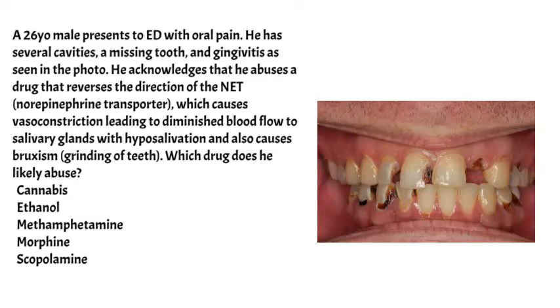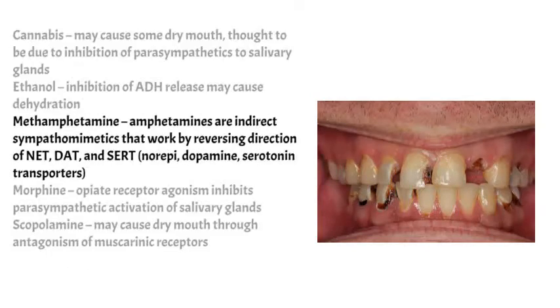Lab test, meth mouth. Since the stem of the question states that the drug reverses the direction of the norepinephrine transporter, we know that it's an amphetamine. Cannabis may cause some dry mouth, perhaps due to inhibition of parasympathetics. Ethanol can inhibit antidiuretic hormone release, which can lead to dehydration, kind of a stretch. Morphine also inhibits parasympathetic activation of the salivary glands, and scopolamine is an antimuscarinic.